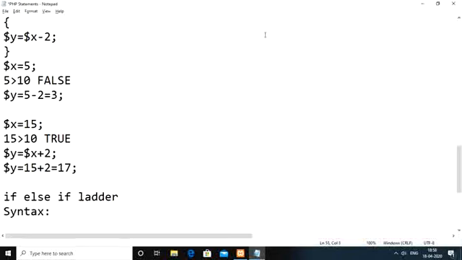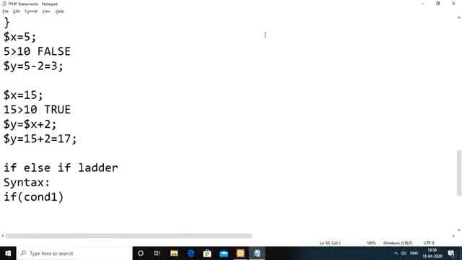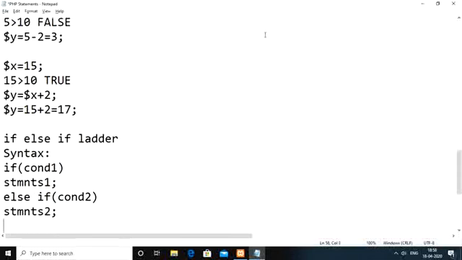Here, in the if, you are going to check condition 1. If this condition is true, then we are going to execute statements 1. Else, means when condition 1 is false, then we are going to check for one more condition. If condition 2 is satisfied, then we need to perform the execution of statements 2. Else, otherwise, we need to check for one more condition.